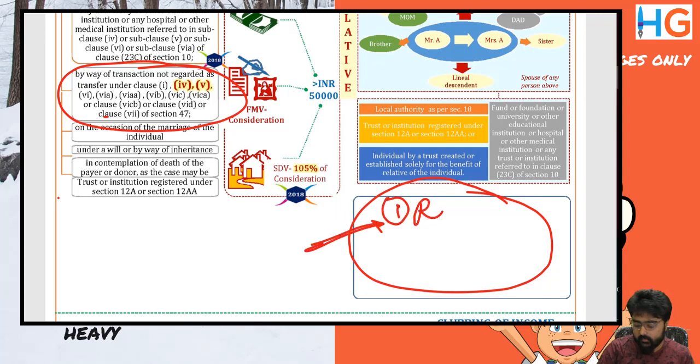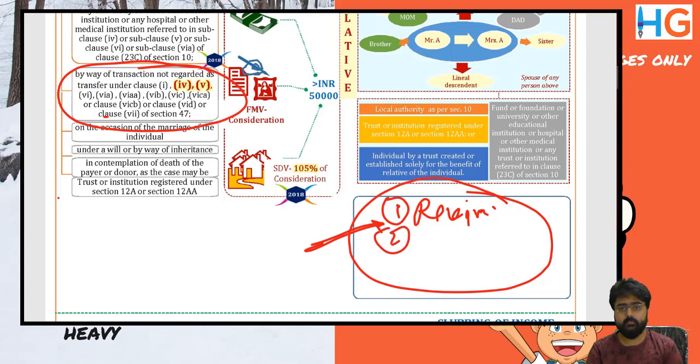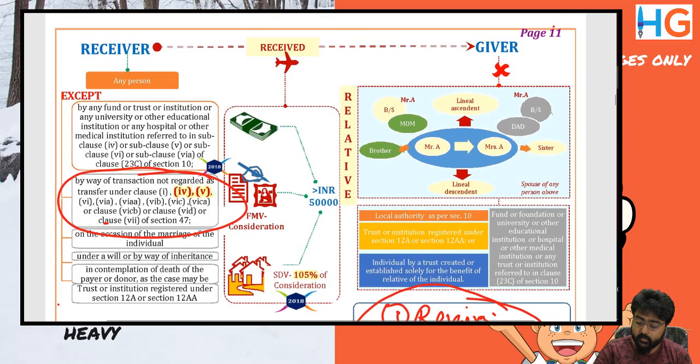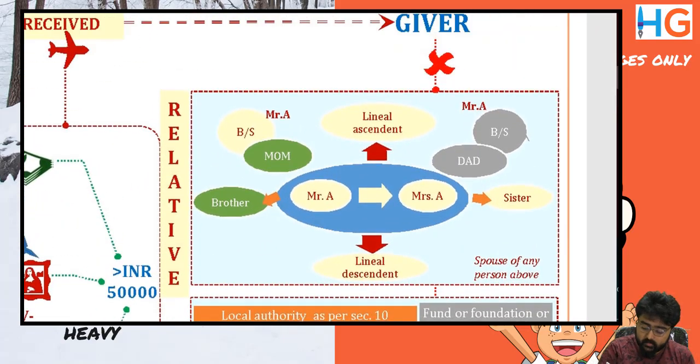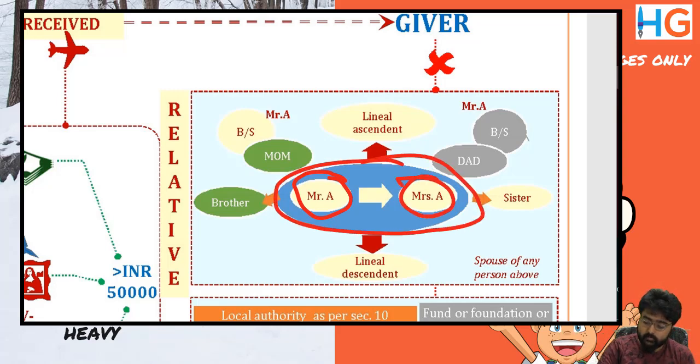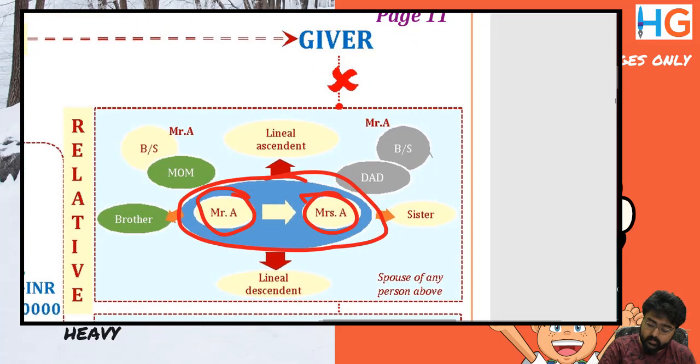First point is check the receiver. Second point, check the giver. If the giver is a relative, the definition of relative is, look carefully. There's some high level concept here. For example, Mr. A is me. For me, my spouse is a relative. Then there's a box. Please note that there's this box.